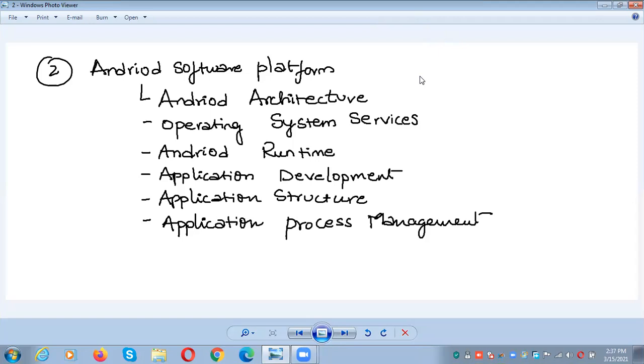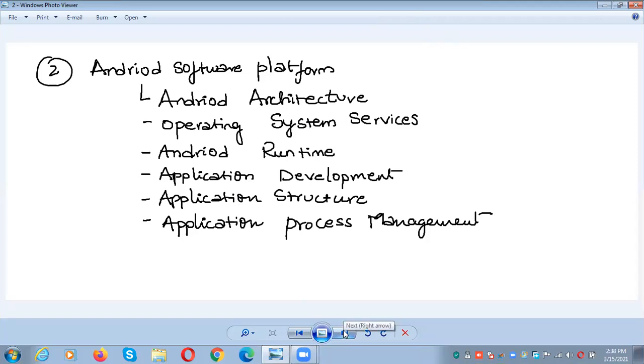In today's class, we are going to discuss the second part of Unit 6, that is the Android software platform. Under this concept, you need to talk about Android architecture, operating system services, Android runtime, application development, application structure, and application process management.